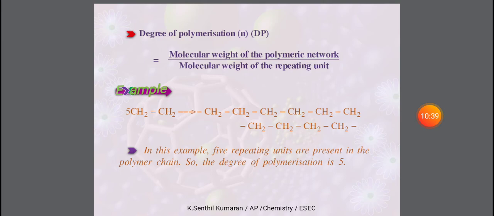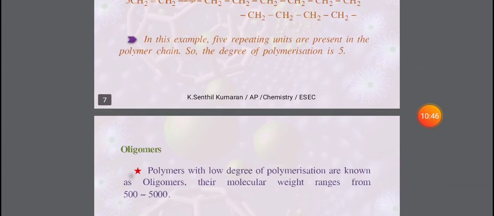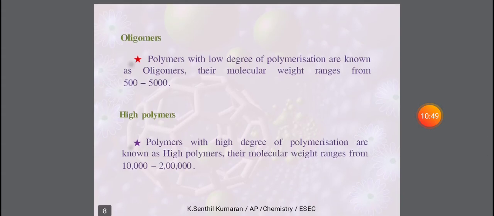Like this we have to calculate the degree of polymerization of various polymer compounds. Based on the degree of polymerization, we classify polymers into oligomers and high polymers. Oligomers are polymers with a low degree of polymerization, that means low molecular weight. The range of oligomers is 500 to 5000 molecular weight.